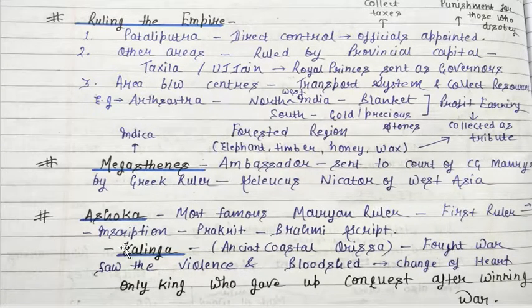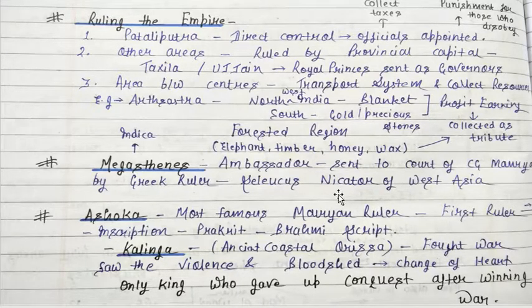And apart from that, he was also the first ruler who got his message inscribed in inscriptions. So inscription is what, in the first chapter we have studied this thing, that inscription is writing, or when you carve something on stone or a harder surface, it is known as an inscription. So inscription was first used by this ruler called Asok, and this inscription was in the Prakrit language and in Brahmi script.